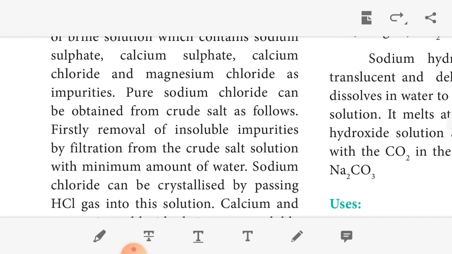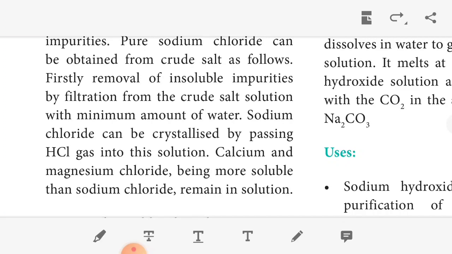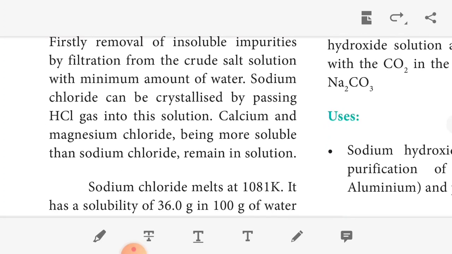So the crude salt is added to water, and we get a precipitate. First we filter the solution. After the filtration, the insoluble particles are filtered out. The remaining solution, we pass HCl gas, hydrochloric gas, into the solution. So calcium and magnesium chloride become more soluble than sodium chloride, which remains in the solution. We get sodium chloride.